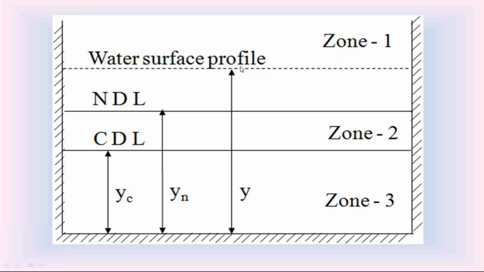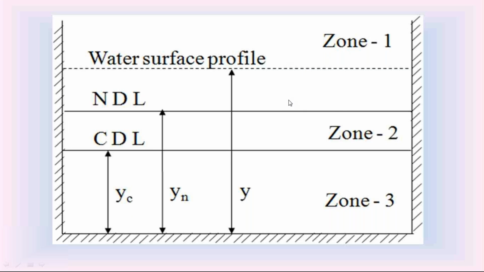If the water surface profile in the open channel is in zone 1, we call this a zone 1 water surface profile. What is this zone 1 in the open channel? Zone 1 means, listen everyone carefully, zone 1 means the portion of the open channel above the normal depth yn and the critical depth yc.